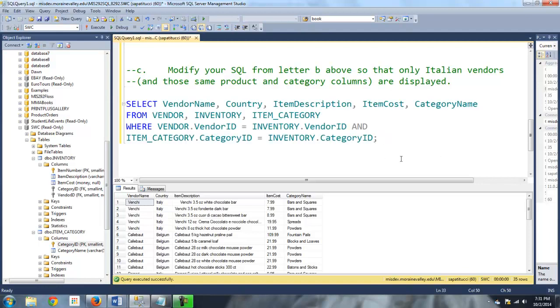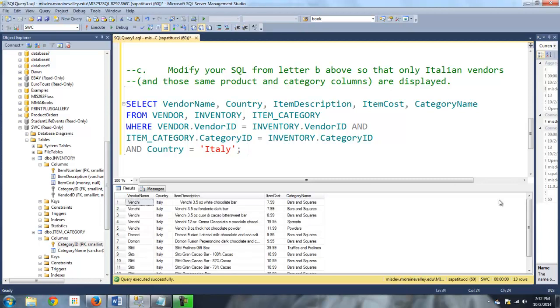We're not touching the join stuff, but I do have to get in here and add one more criterion, I should say. So this is and, oh, this is an easy one. We're just about home free here. Country equals Italy.